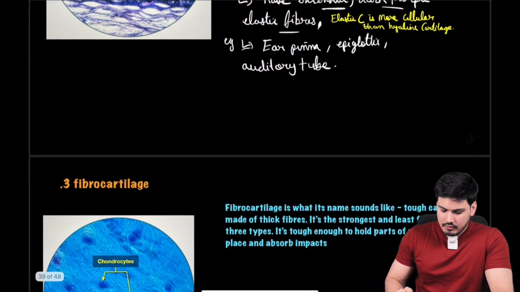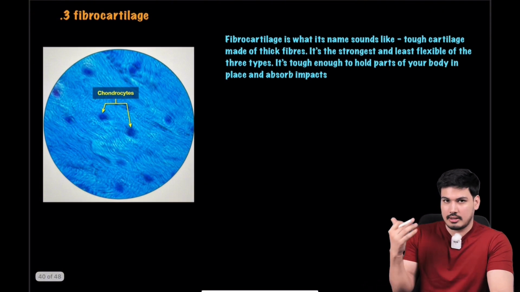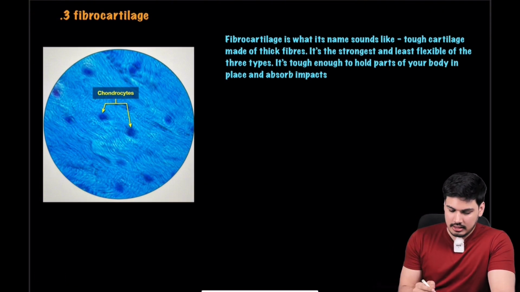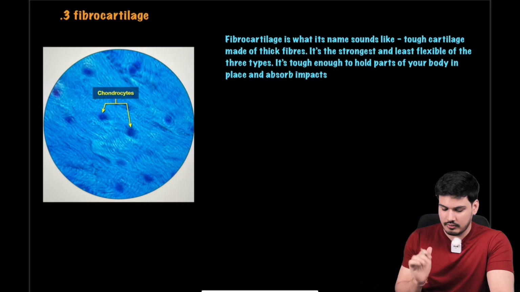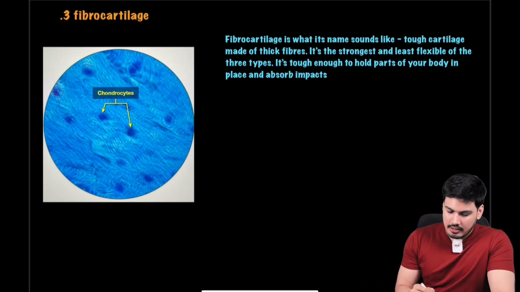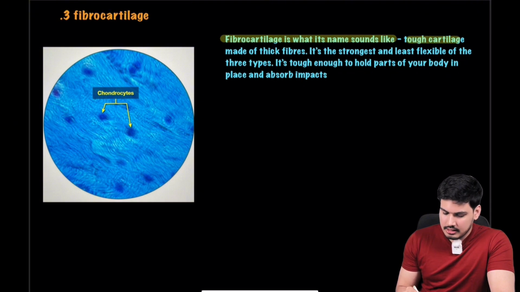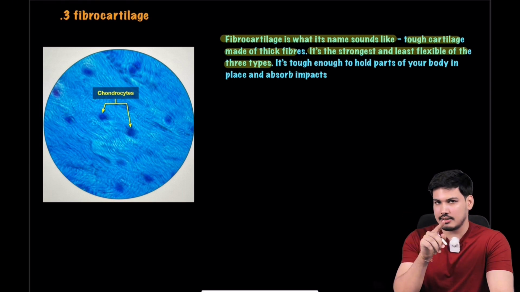Okay, so let's come to fibrocartilage before we move on to the slides and finally to the chart. There is no need to stretch this too long, we are going from basics to advanced with what is most important. Fibrocartilage is what its name sounds like. It is tough cartilage made of thick fibers. It is the strongest and the least flexible of the three types. Most flexible was what? Elastic cartilage.